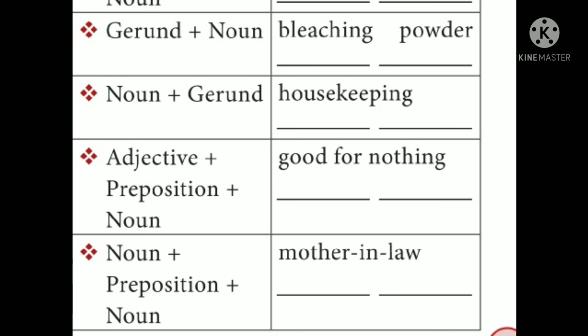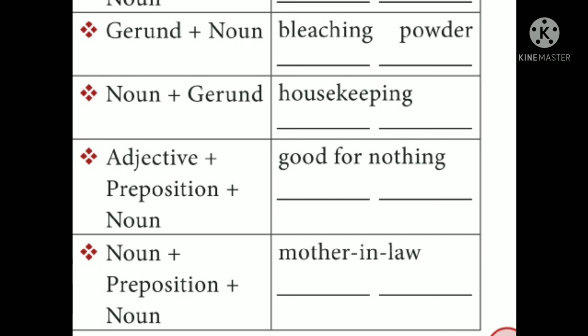Next one is noun plus gerund. Example, housekeeping. House is a noun, keeping is a gerund. Here keep is a verb, we are adding the ing form. One more example for noun and gerund, that is air conditioning. Air is the noun plus conditioning is the gerund. Next one, adjective plus preposition plus noun. Adjective means it is a describing word. See the example, good for nothing.